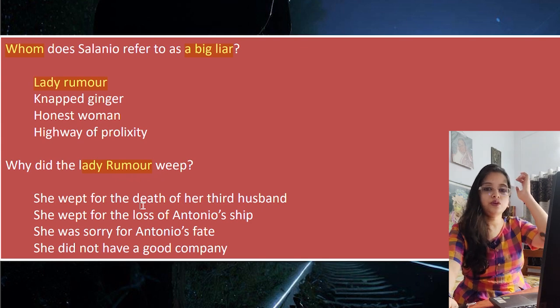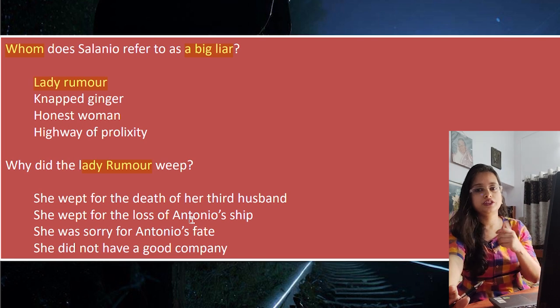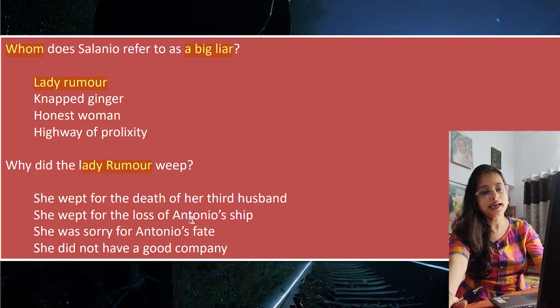That kind of a lady who always lies. So why is she weeping? Actually she wept for the death of her third husband. She wept for the loss of Antonio's ship. Antonio's ship is not a reference, the Lady Rumor part is just used as a reference to point out her sadness, her loss and her reason for lying. This will be, she wept for the death of her third husband, option number A.